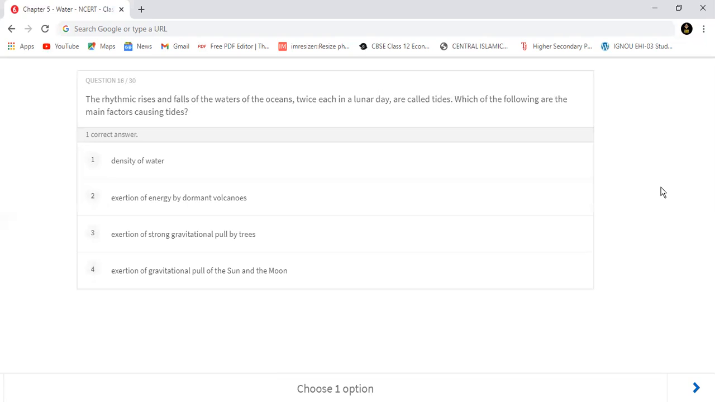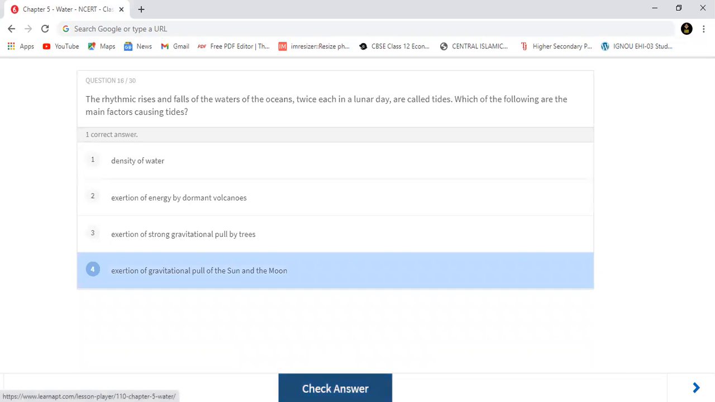चलो मूविंग टू क्वेश्चन नंबर 16, the rhythmic rises and falls of the waters of the oceans twice each in a lunar day are called tides. Which of the following are the main factors causing tide? Main factors पूछ रहे हैं, density of water है, exertion of energy by dormant volcanoes है, या फिर ऑप्शन नंबर 3 exertion of strong gravitational pull by trees है, तो बिल्कुल भी गलत होगा, या फिर exertion of gravitational pull of the sun and moon है, बताओ। आप लोग सबको पता है, मैंने 2-3 बार डिस्कस किया था इसे, exertion of gravitational pull of the sun and moon will be the right answer.